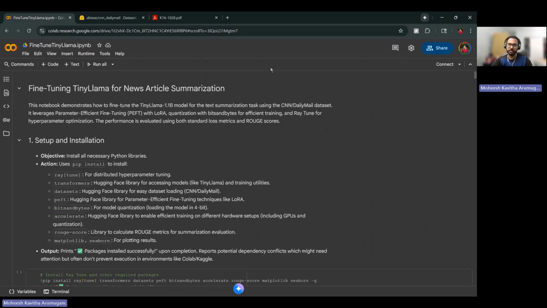This project focuses on generating concise and meaningful summaries from long news articles while maintaining factual accuracy and fluency. The goal is to show that smaller language models, when fine-tuned efficiently, can perform nearly on par with large state-of-the-art systems such as BART or PEGASUS.